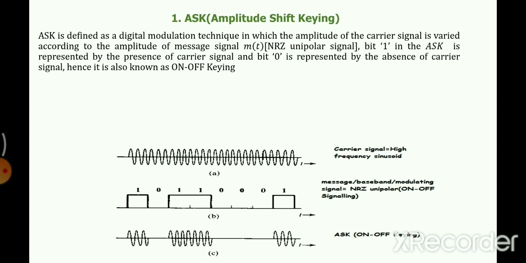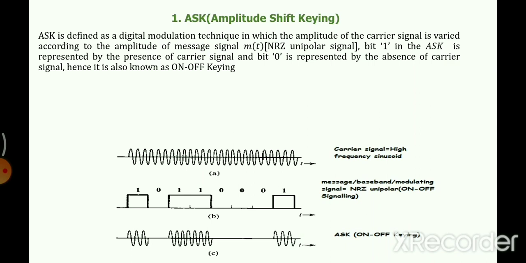Having the pictorial representation, let us see how we represent this waveform in the form of equations. Part A is the carrier signal. You know how to represent a carrier signal; you have already studied it in analog communication. That is Ac cos 2 pi fc t, Ac being the amplitude of the carrier signal. If the amplitude is 1 volt, then it is cos 2 pi fc t. So there is no need to elaborate further for the carrier signal.